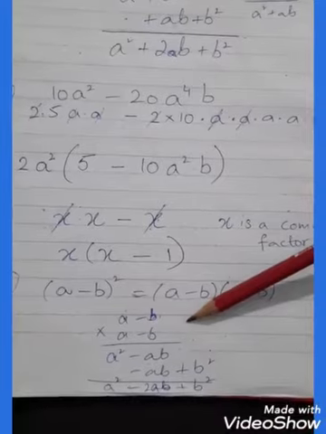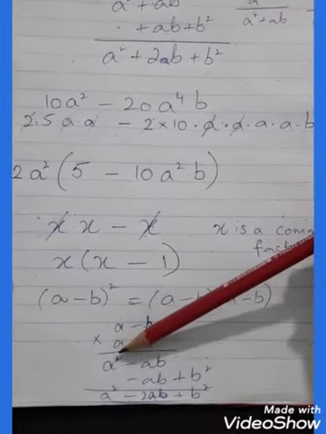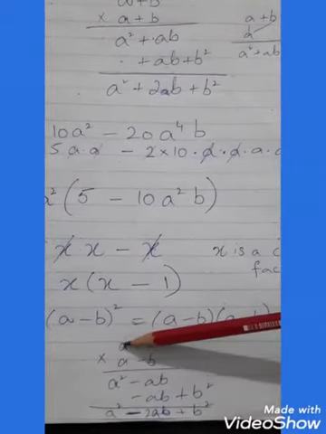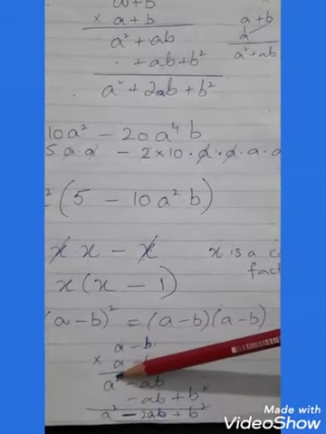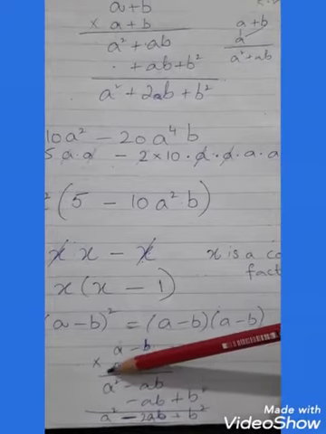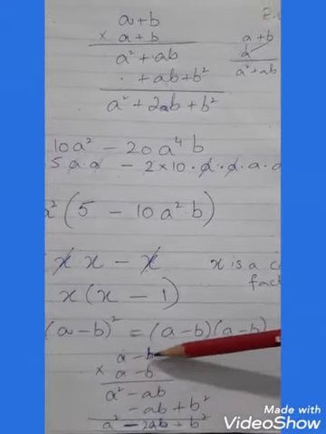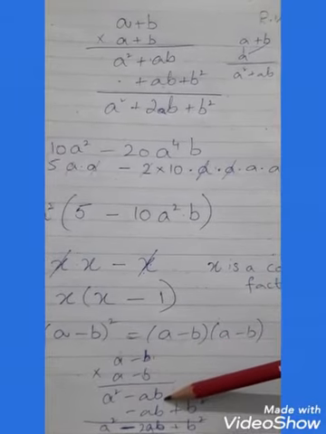Now again come to the rough. Again we will do vertical multiplication. Now are you ready? A multiply with a, a square, plus minus minus, a multiply with b, ab, right?